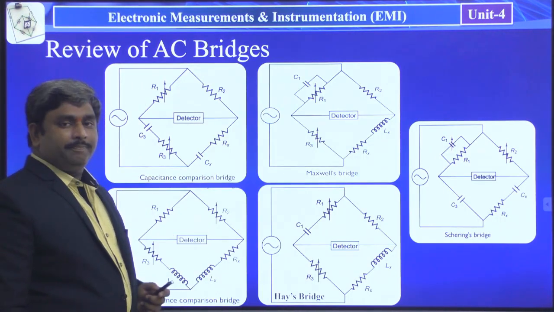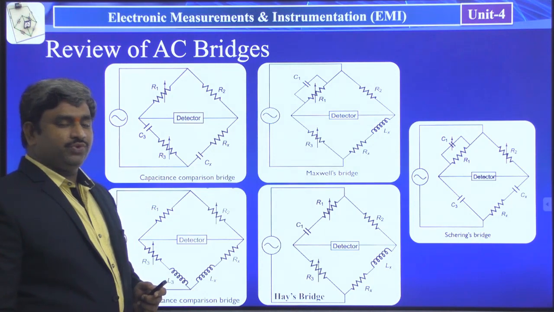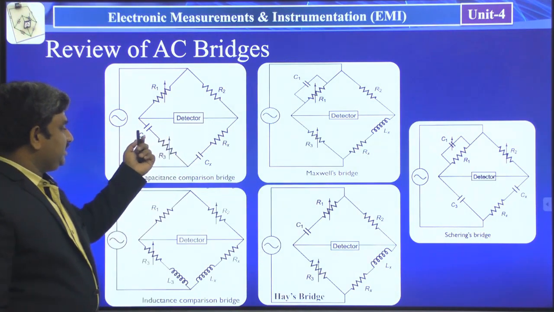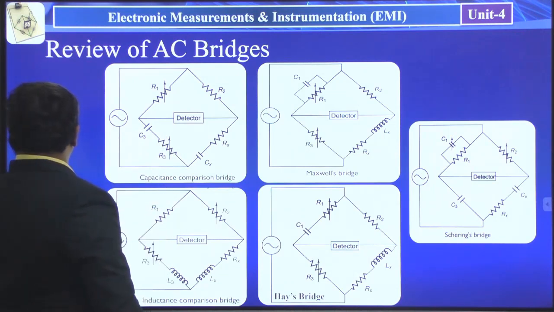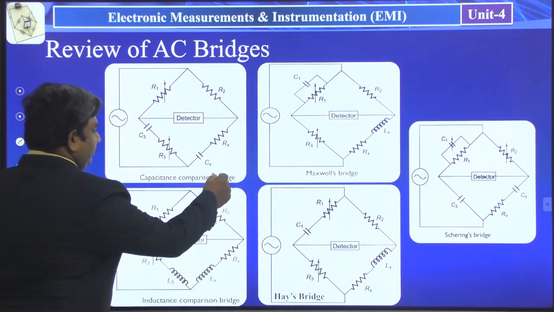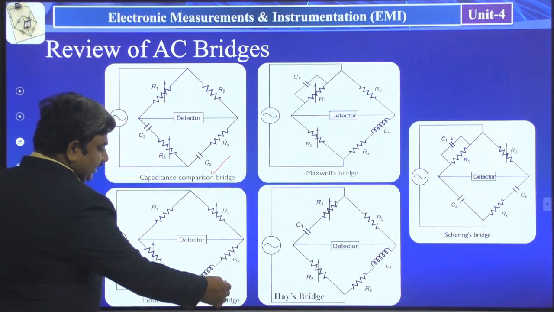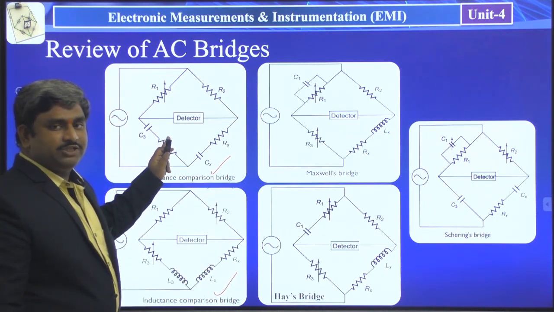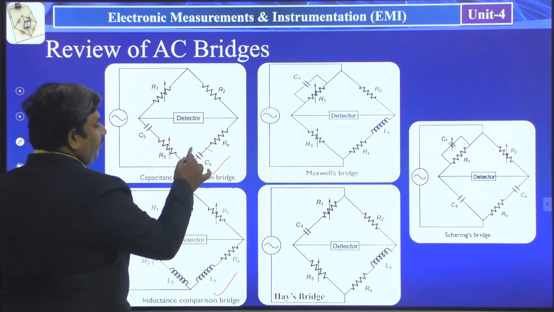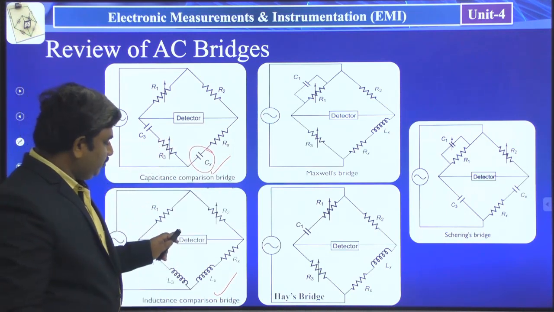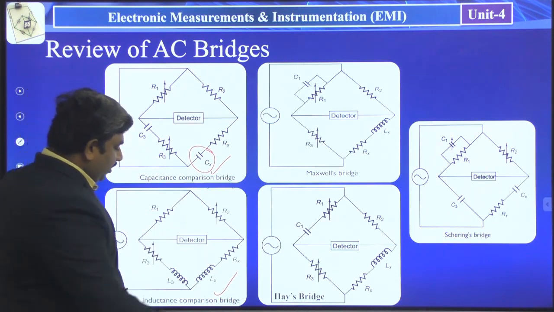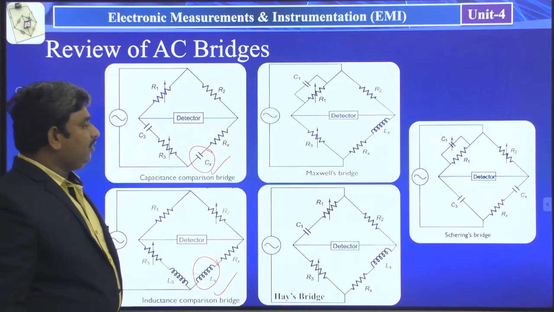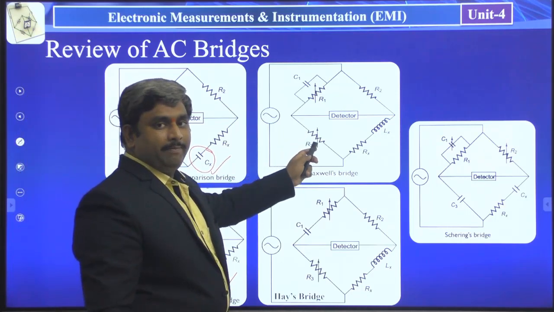So these are the previous 5 bridges we have discussed under the concept of AC bridges. The first one is the capacitance comparison bridge, and the second one is the inductance comparison bridge. With the help of the capacitance comparison bridge, we are measuring the unknown value of Cx. And by using the inductance comparison bridge, we are measuring the unknown inductance which is there in the fourth arm.